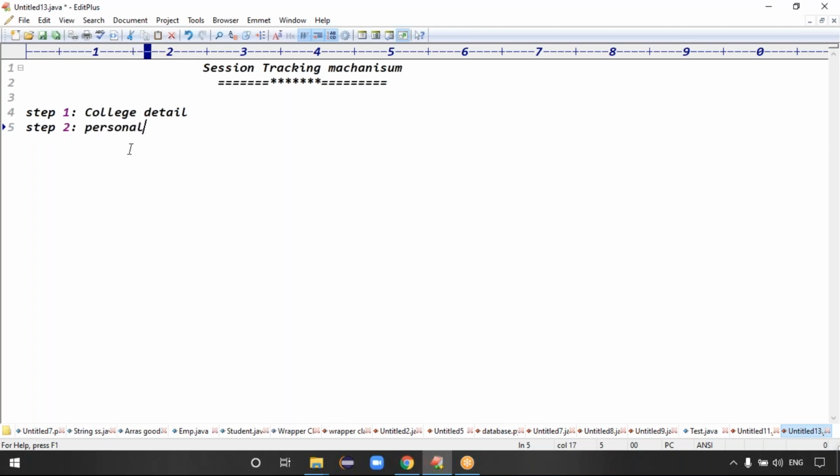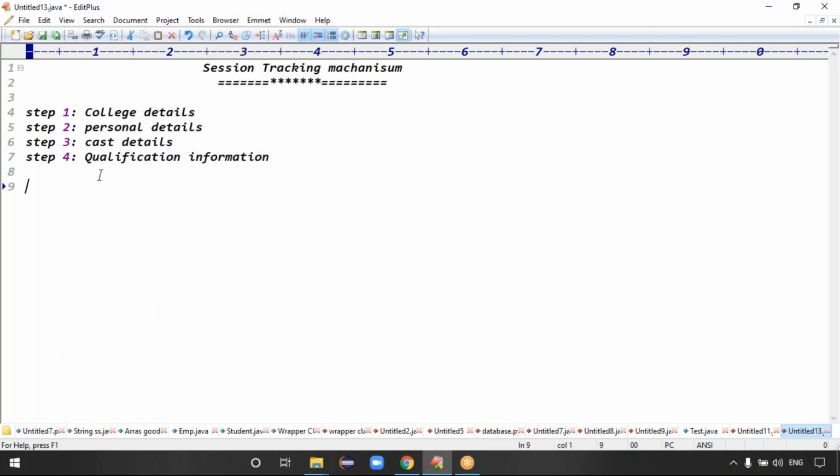Then step three, the cash details. And next, we fill in the qualification details, right?